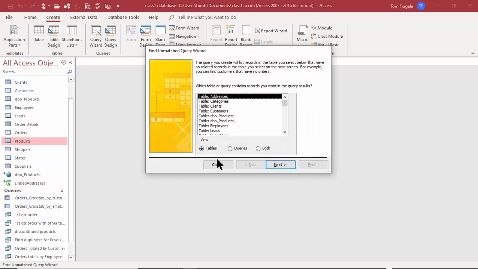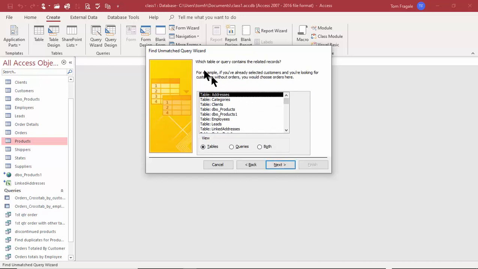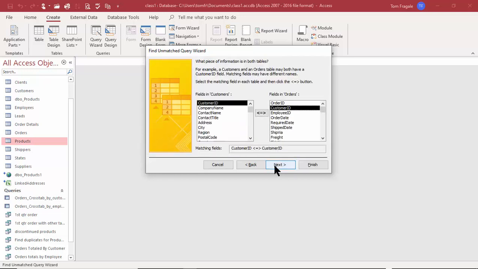This actually would go back to some of the relational stuff that we've been talking about. So which table or query contains the records that you want? So I'll use the customers table as the first table, the table that I'm looking for, and I'll pick on next. What table contains the related records? So you would pick a different table here. I'll pick on the orders table. So you pick two tables that will have a common field, and we know that they do. So I'll pick on next.